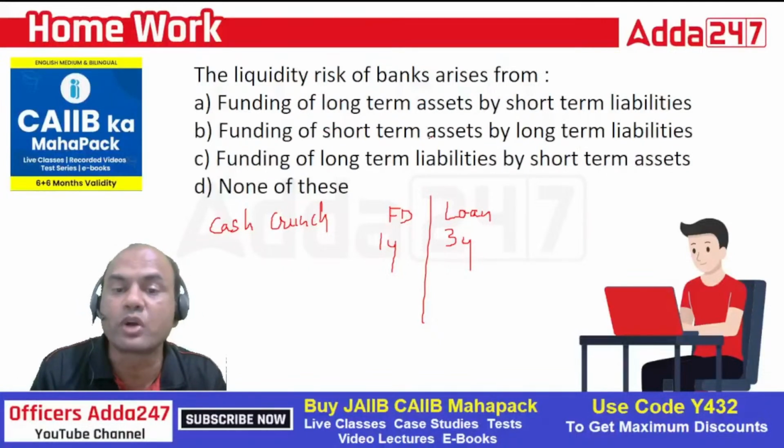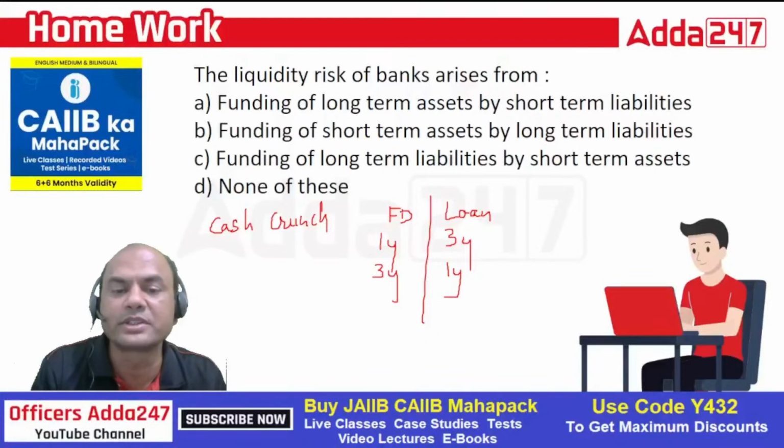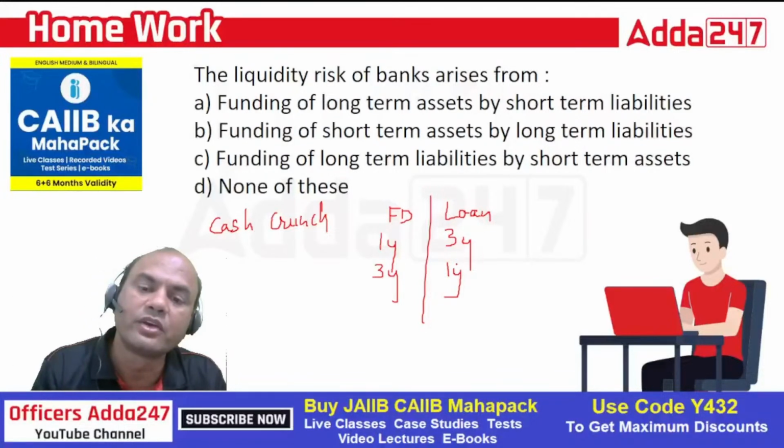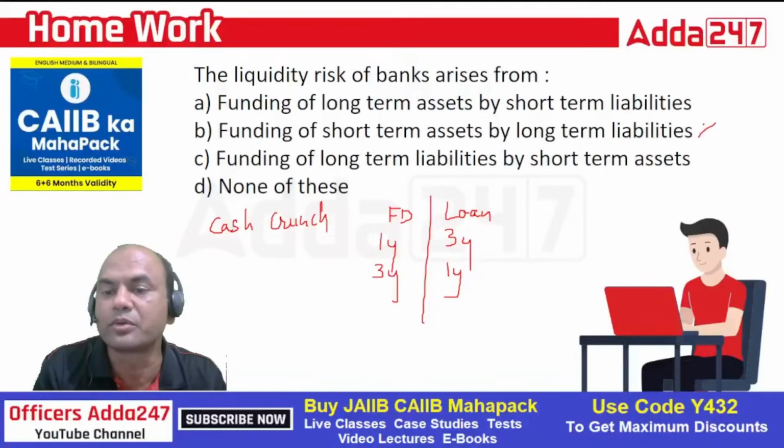What about short-term assets by long-term liabilities? I am having an FD of 3 years and I am giving a loan of 1 year. This person who has given me the FD will come after 3 years, but the person who has taken the loan will repay in 1 year. So will I have any risk? No, because I am having that money whenever this person comes back. So here, short-term assets from long-term liabilities, this is out. A is in up till now.